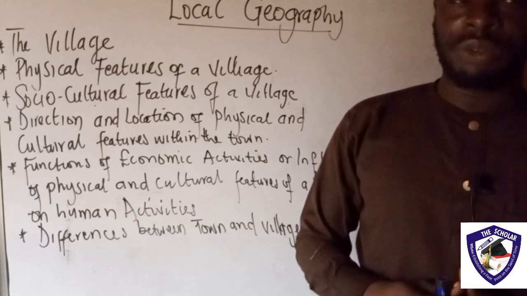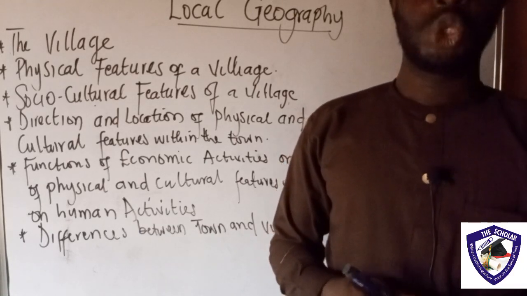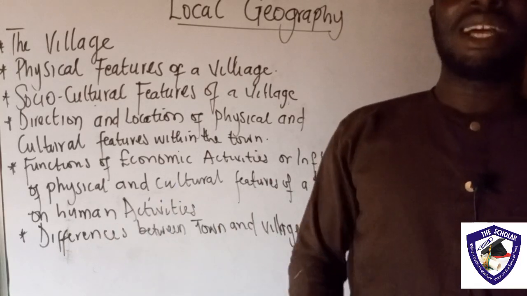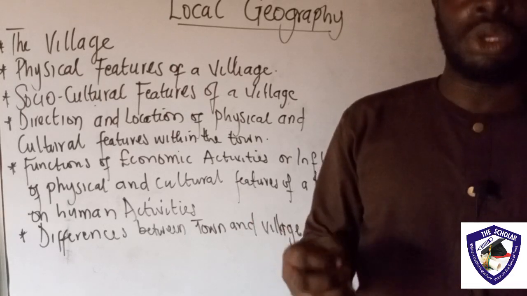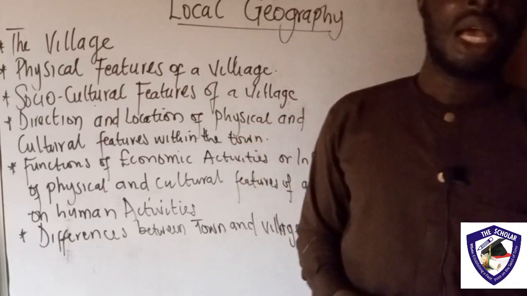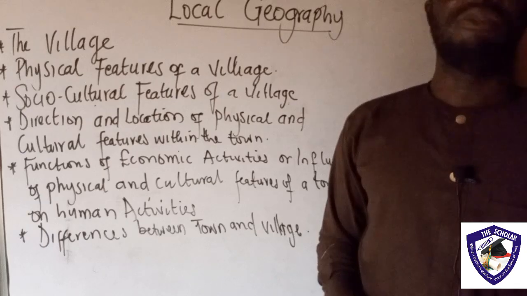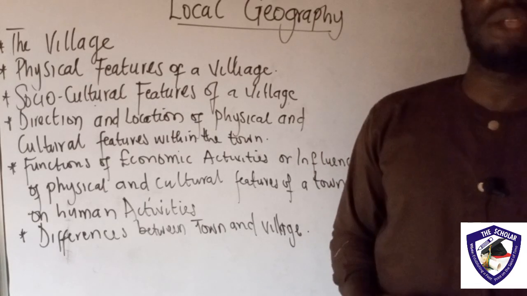Looking at the physical local geography, we are considering things in our locality that can be felt, things that can be seen, things that can be touched. Examples of such are our mountain, the lowland, the valley, the rivers, the vegetation, the climate, all these that are found in our locality.